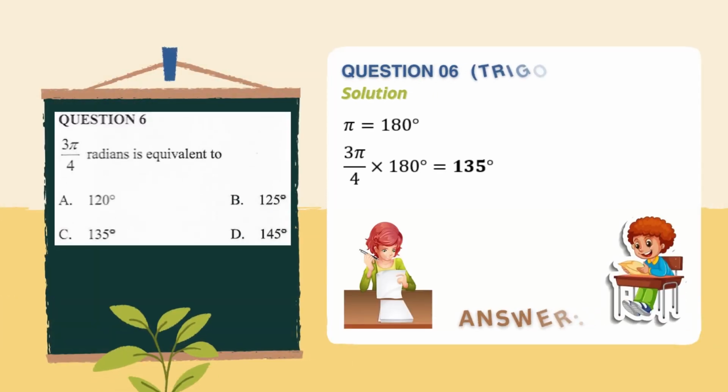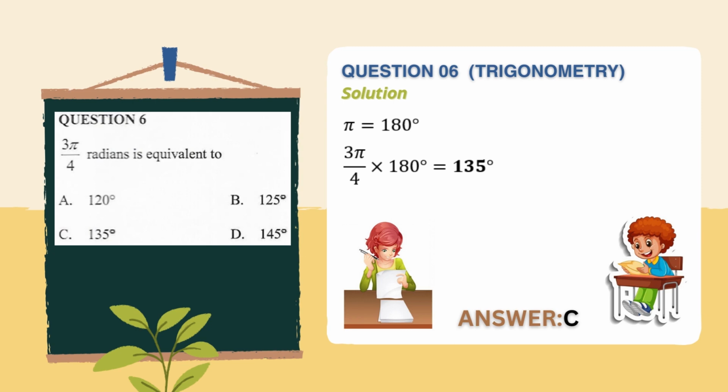So let's have a look at question number 2. Here the question is asking us to convert the angle measure from radians to degrees, provided that the radian angle is 3 pi over 4. So the first thing that we should keep in mind is that pi radians is always equal to 180 degrees. By using this ratio and proportion concept, we can evaluate by multiplying 3 pi over 4 with 180 degrees to give us the answer. So by evaluating through, we should get our answer as 135 degrees,